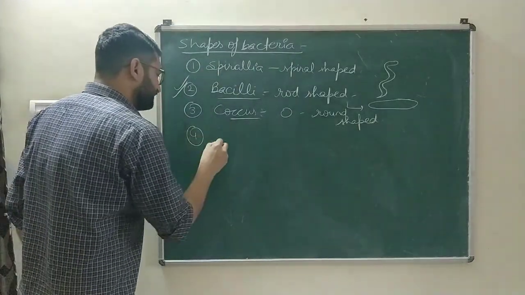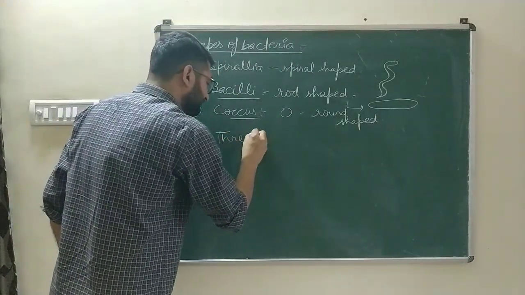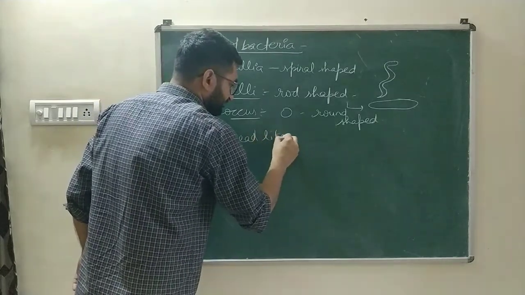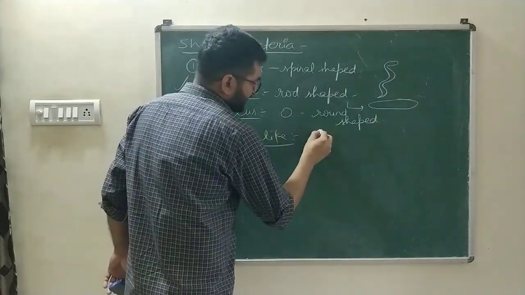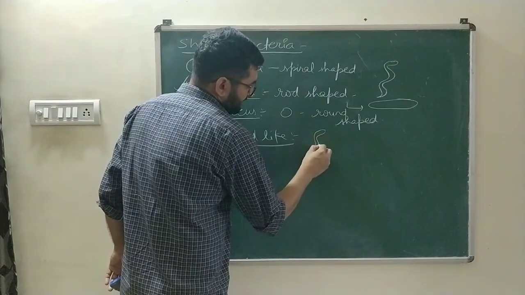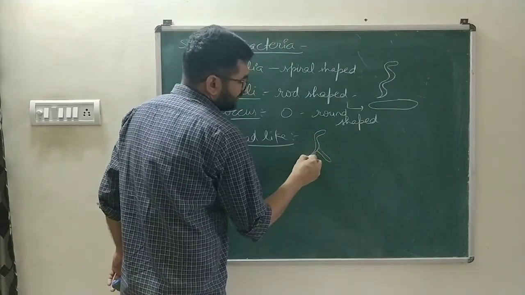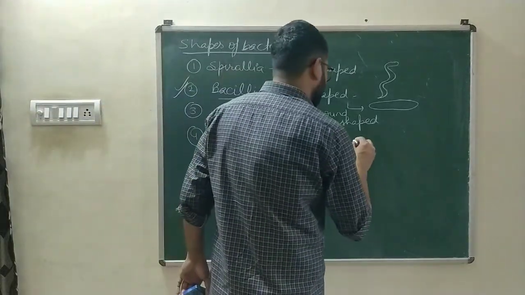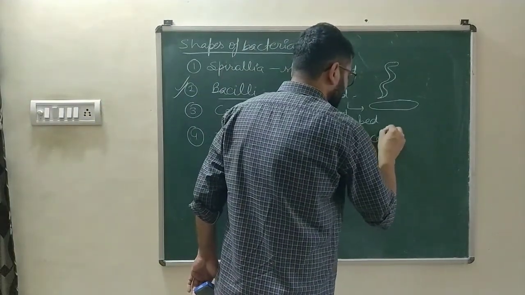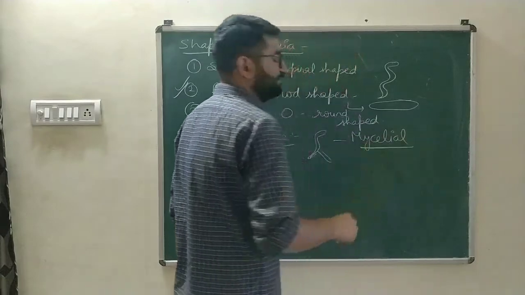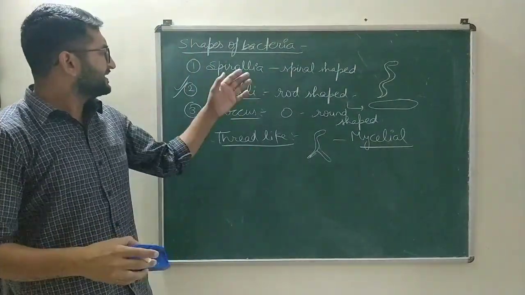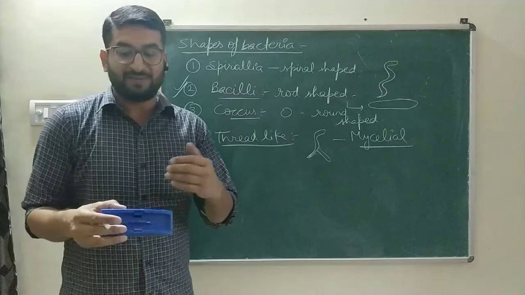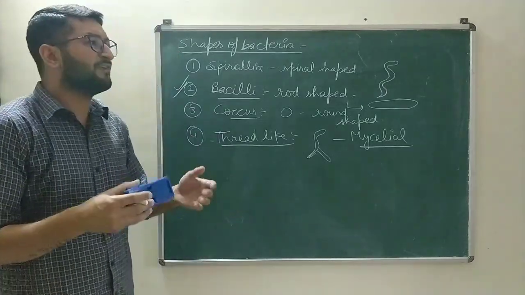The next one is thread-like, a less spiral form. That kind of thread-like bacterial shape is known as mycelium. So these are the various shapes in which bacteria are found in nature.